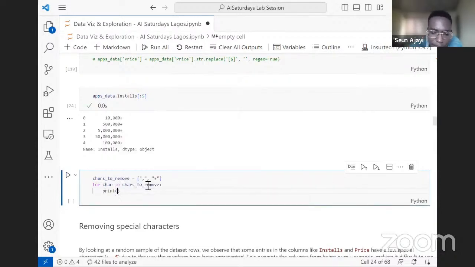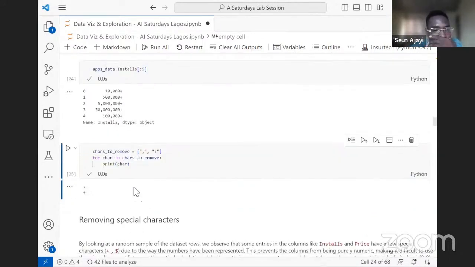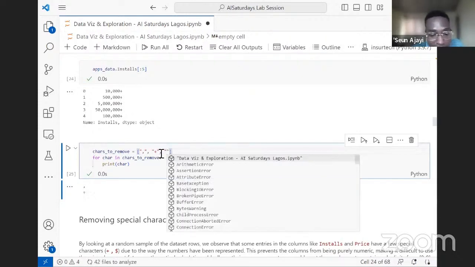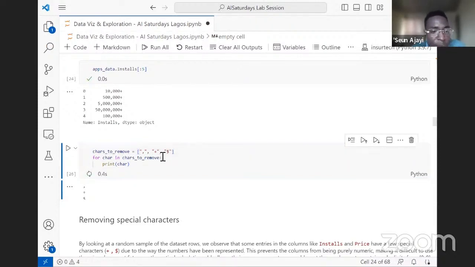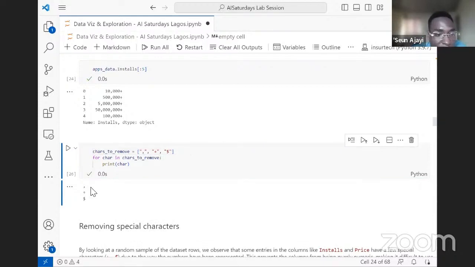Let's start by just printing the characters so we can understand what a for loop does. What we are saying here is for characters in this list, just print them. So we can see it's printing the first item, which is comma, and the next one, which is a plus. Let's assume we had more characters like the dollar sign. And we run this cell, we can see it's giving me the comma, the plus, then the dollar sign.